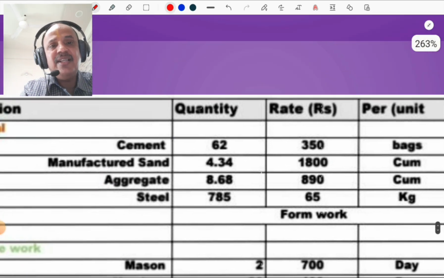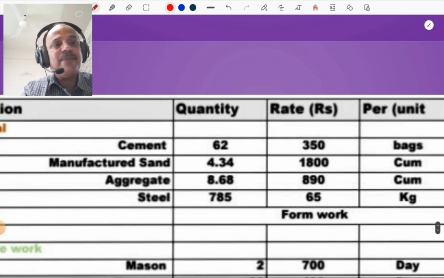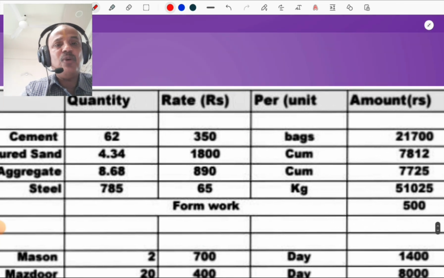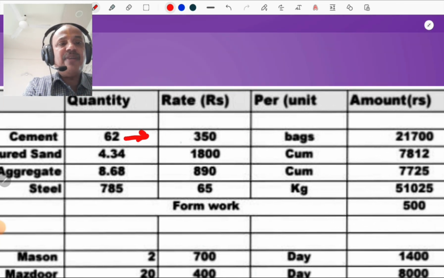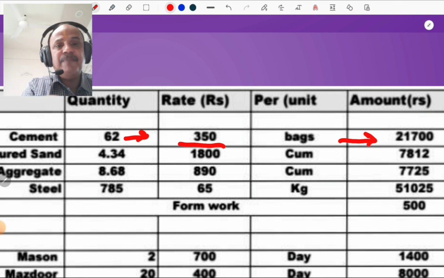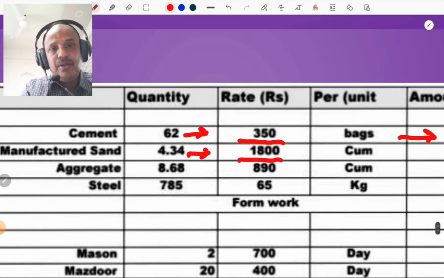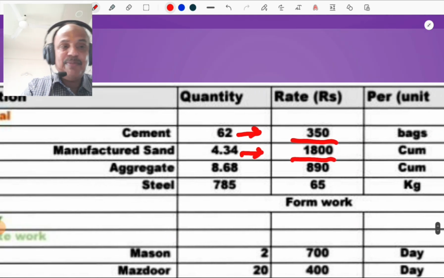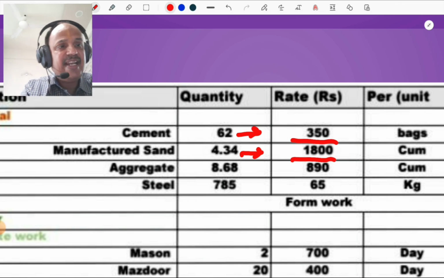Similarly the calculation in table: description, quantity, rate, unit and amount. 62 bags, rate of cement bag is 350, that is 21,700. For sand the rate is 1,800, because the rate of sand is 3,500, but the rate of manufactured sand is less, that is 1,800.